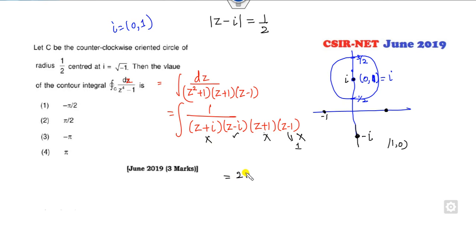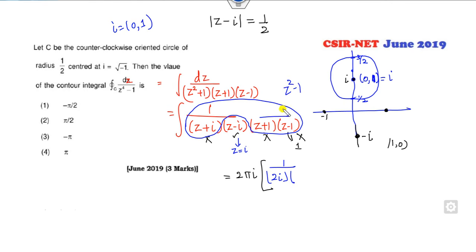So what is the answer of this? 2 pi iota. I can substitute the value of z equal to iota everywhere apart from the z minus iota. It means I have to substitute the value of iota in these three cases. So what is that? It's 2 iota. This component is my z square minus 1. So if I substitute z is iota, it is minus 1 over 2. So 2 iota will be cancelled. It's minus pi over 2 is the right answer. Always draw the graph and look at the points which lie inside and which lie outside. Those points which lie outside, ignore them. Look at the point which is inside.